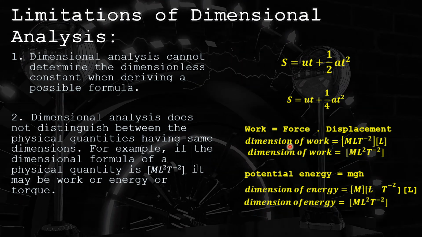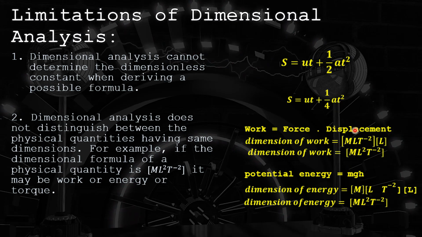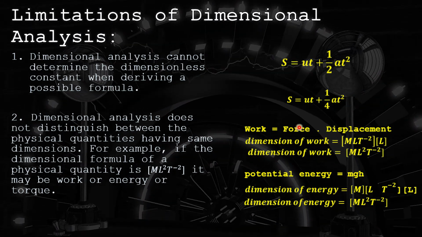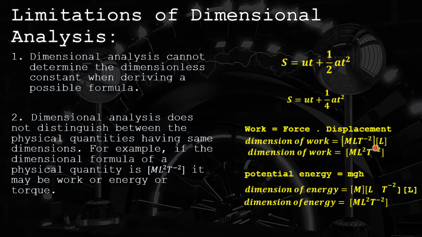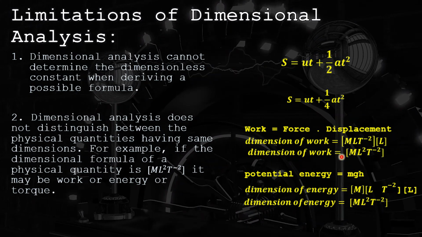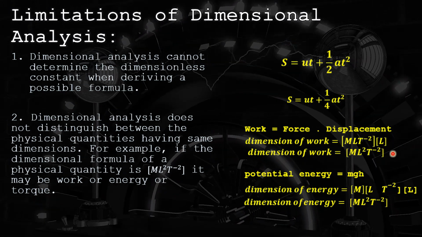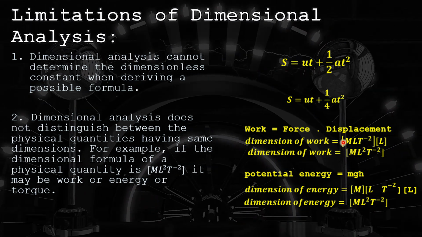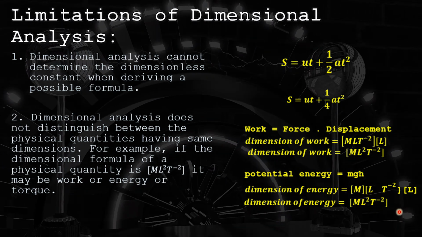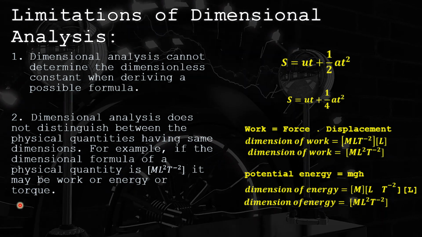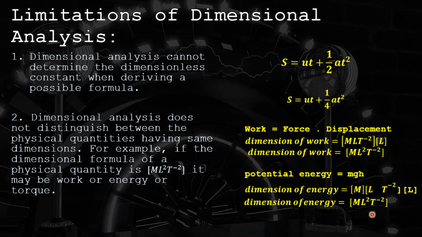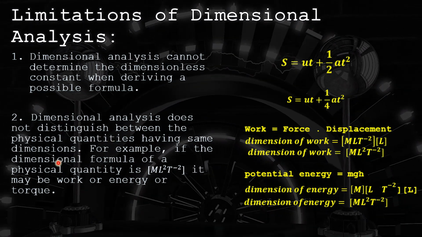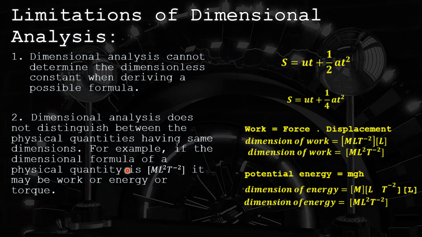Let us see an example. The formula of work done is force into displacement. If I calculate the dimension of work done by substituting the dimension of force, which is MLT minus 2, and the displacement is L, the final dimension will be ML square T minus 2. And if I calculate the dimension of energy as well, the dimension will be the same, ML square T minus 2. And if I calculate the dimension of torque, then the dimension will be the same again, ML square T minus 2.